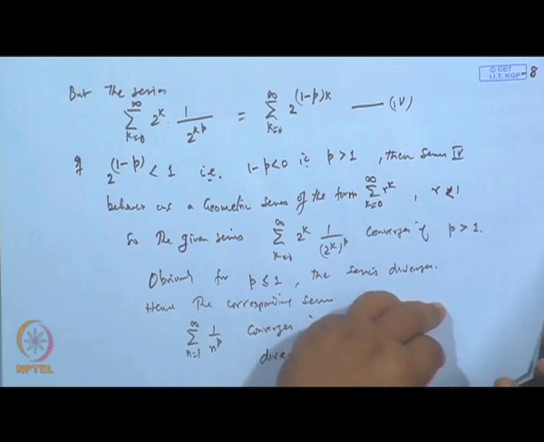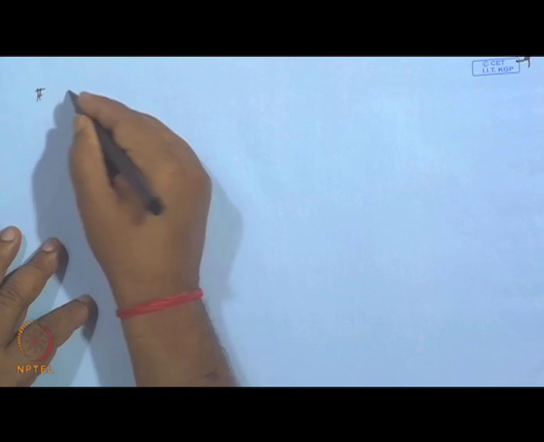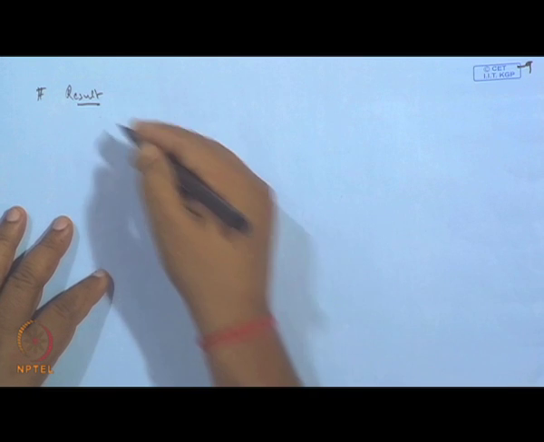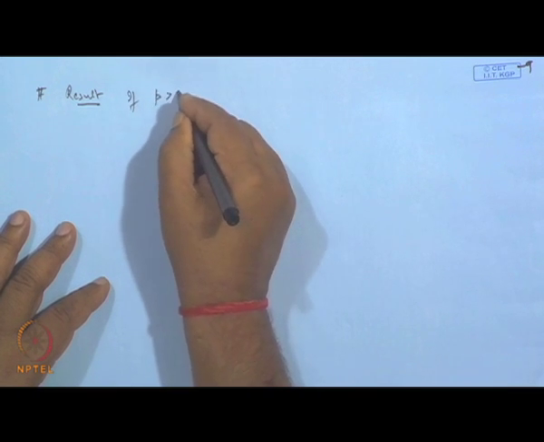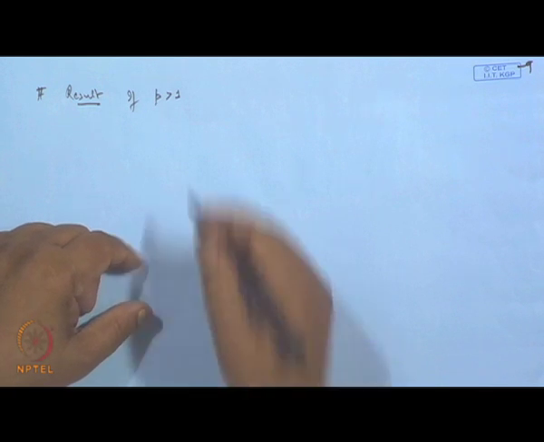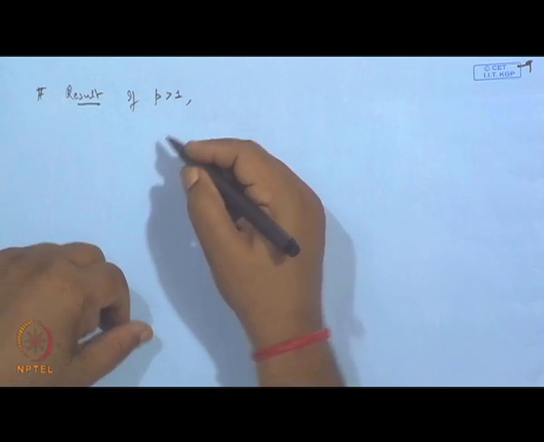Okay. So, based on this we can also state another result, because this will also be useful. If p is greater than 1, then the following series converge.